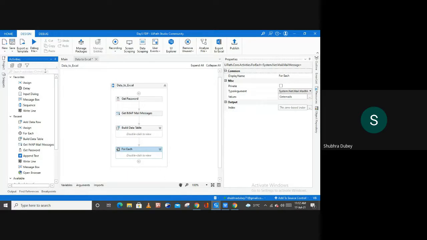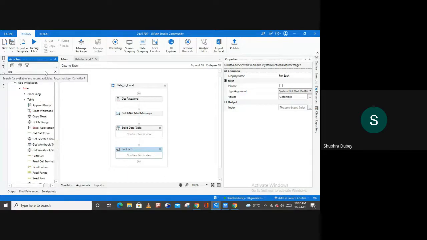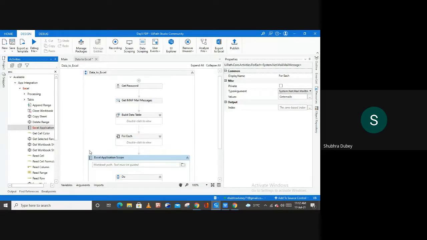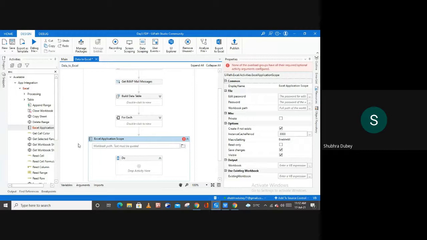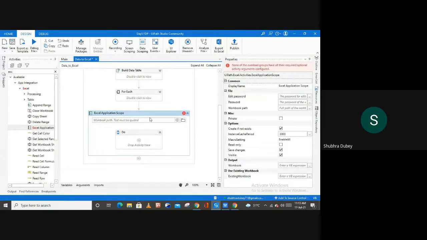The next thing, we have to store this data. For this, let me open one Excel application scope here, right? And in this Excel application scope, first we have to give the path of our Excel file.